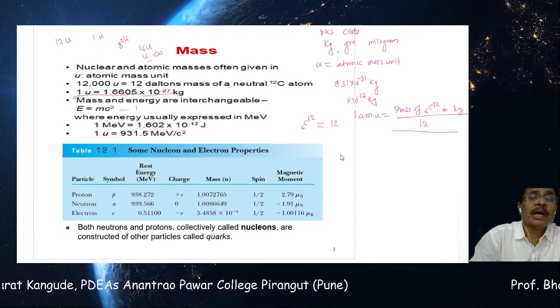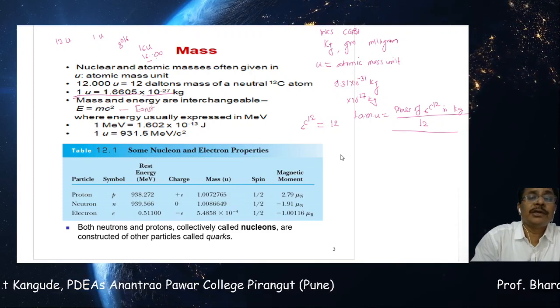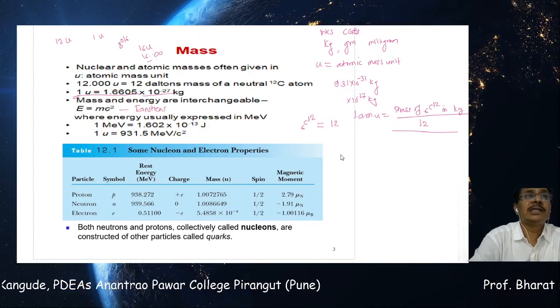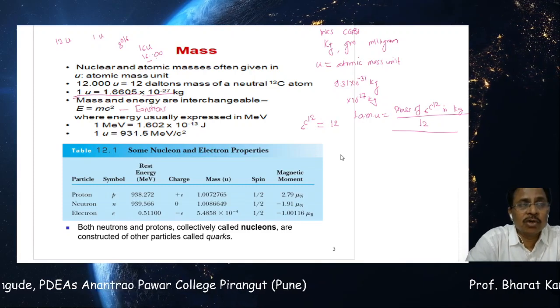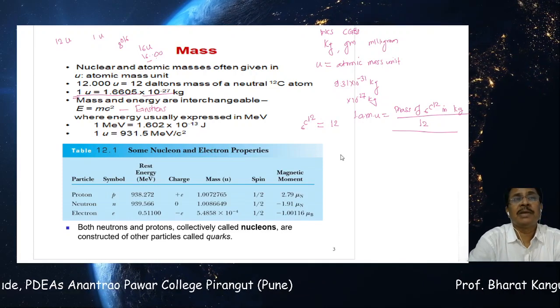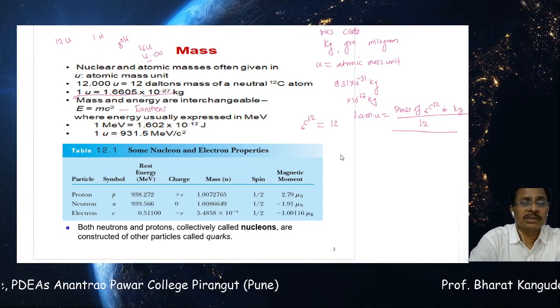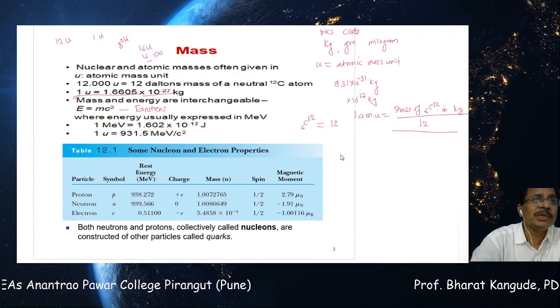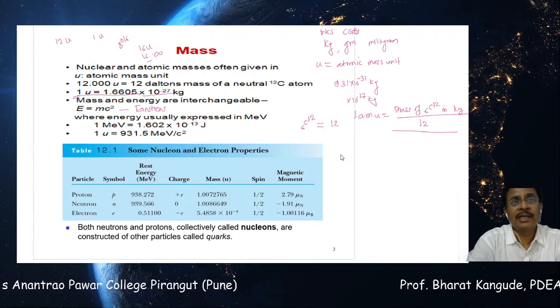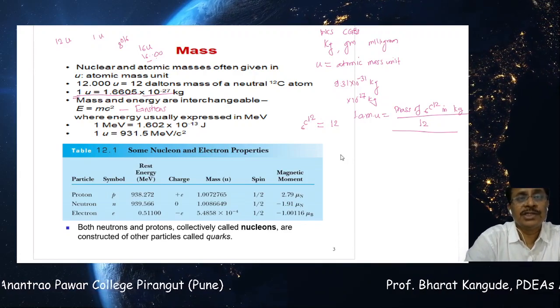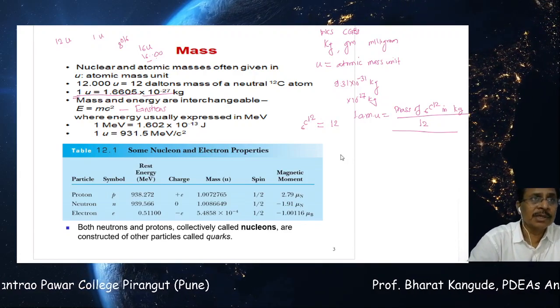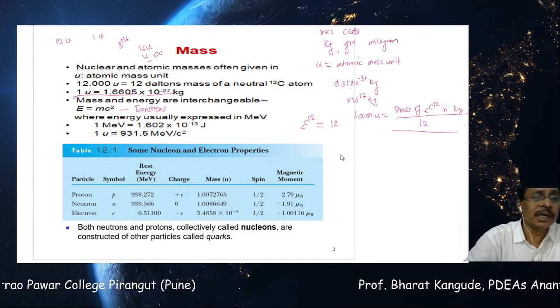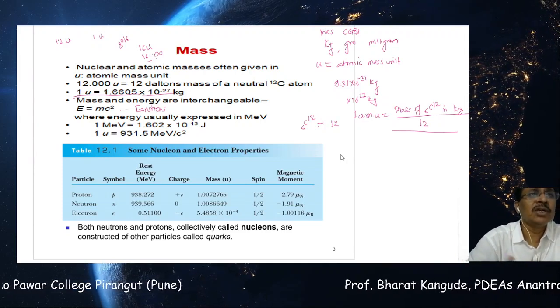This is Einstein's mass energy equation, and it tells how much energy will be released when a certain mass disappears, or how much mass will be generated when certain energy disappears. So mass and energy are interconvertible: when mass disappears, energy is generated, and when energy disappears, mass is generated.